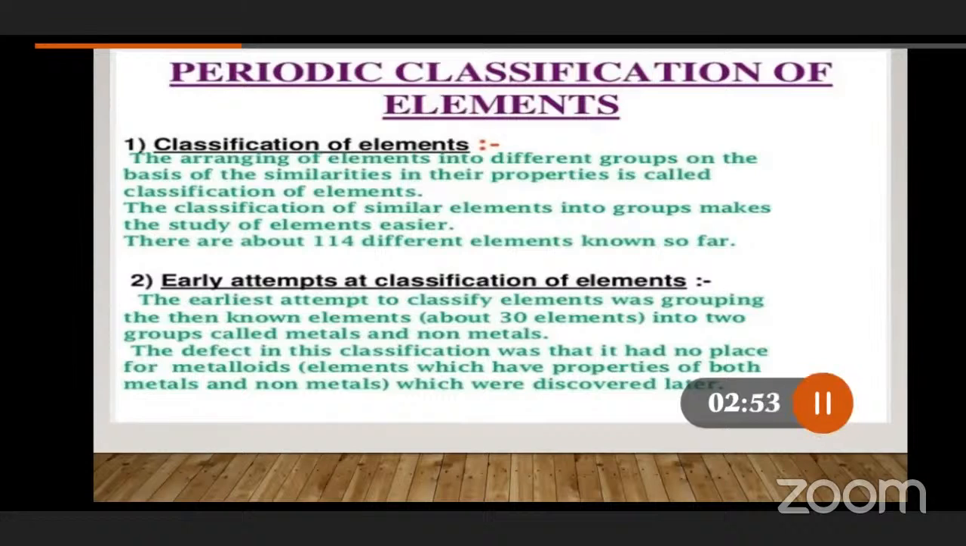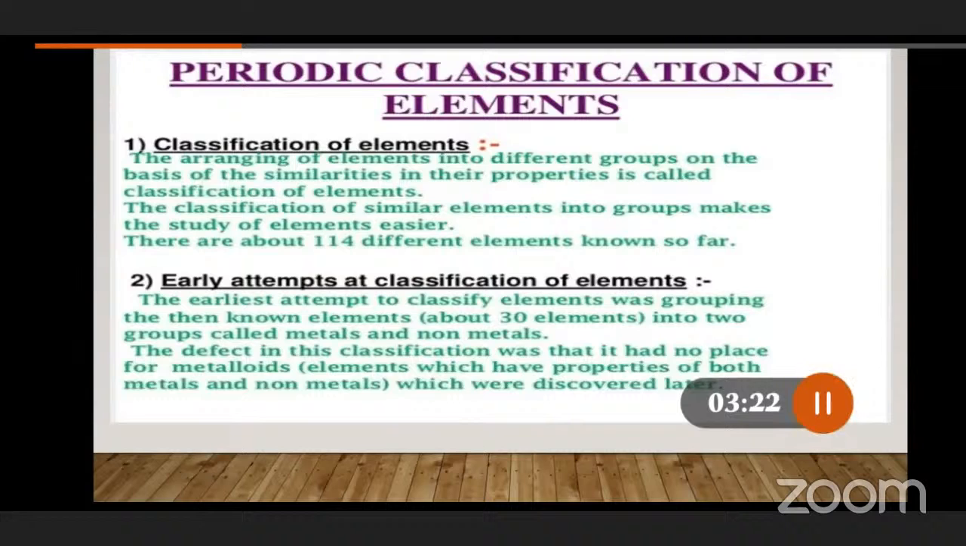If you keep the elements in a particular manner in different racks based on their properties, that is, elements having similar properties are kept in a particular row or particular column, it is easy to identify the elements. It is easy to pick up the elements which have similar properties. So far, we know 114 different elements.